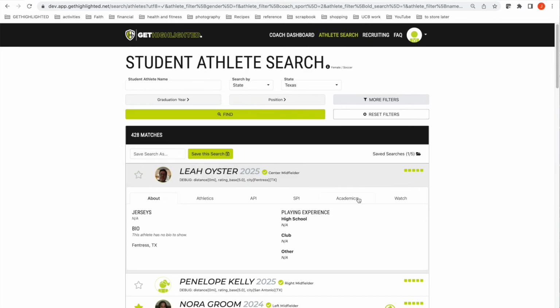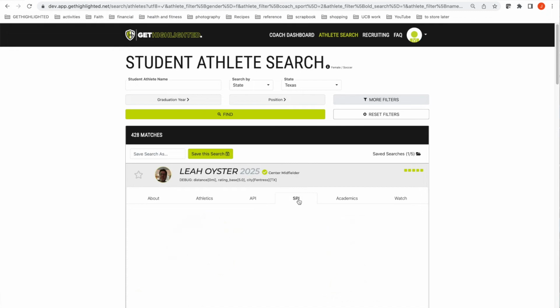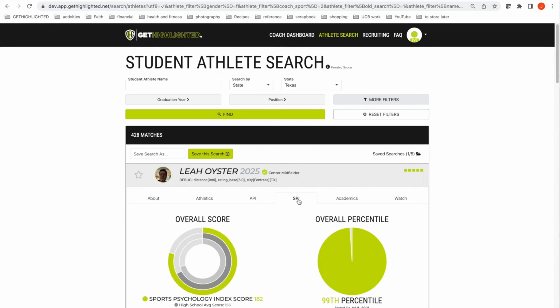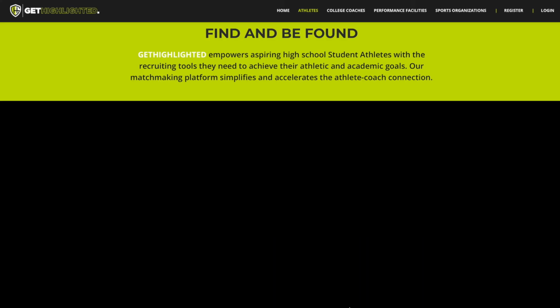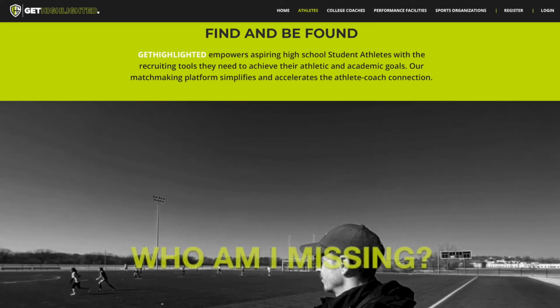And again, the last thing to say about why it's so important to complete this player profile is when your athletic performance index scores are here and improving, as well as your sports psychology index scores, this showcases your student athletes' hard work and gets them highlighted. Get Highlighted accelerates the athlete-coach connection.